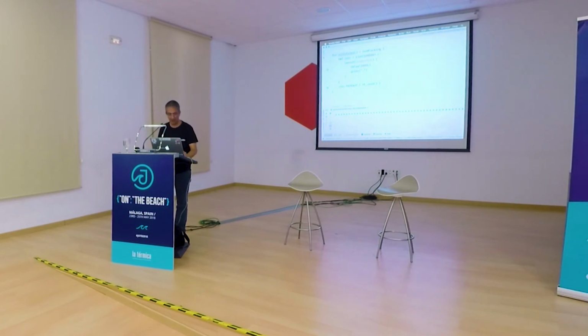Let me put that down for 100,000. This is taking way too long. So this time I'm going to run it with 100,000 coroutines, and it should complete.